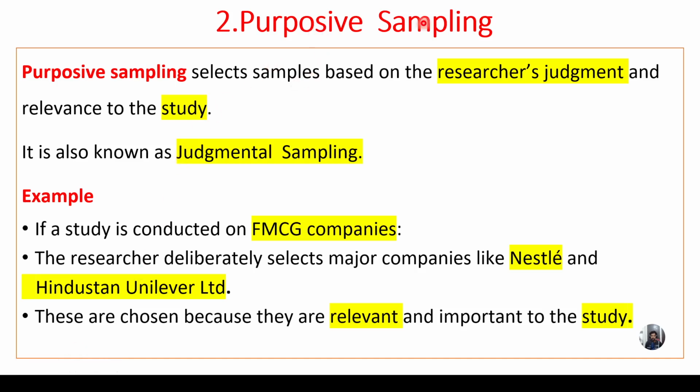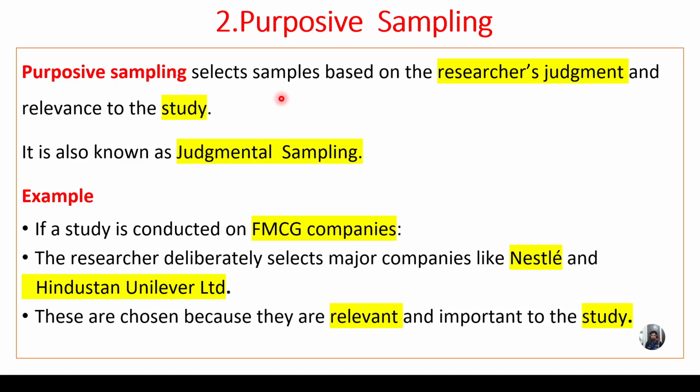This is called purposive sampling. Remember all of you, purposive sampling is a type of non-probability sampling. It selects samples based on the researcher's judgment and relevance to the study. It is also known as judgmental sampling. If a study is conducted on FMCG companies, the researcher deliberately selects the major companies like Nestle and Hindustan Unilever. These are chosen because they are relevant and important to the study.